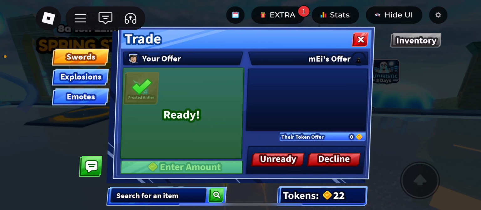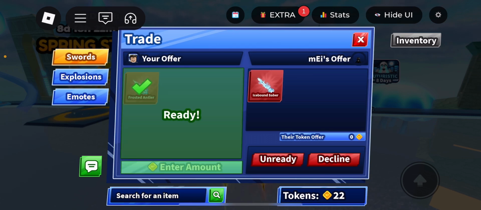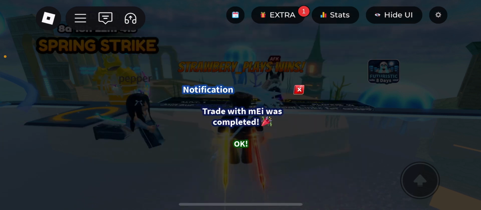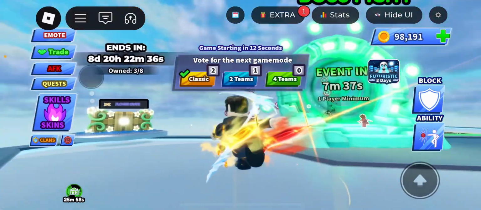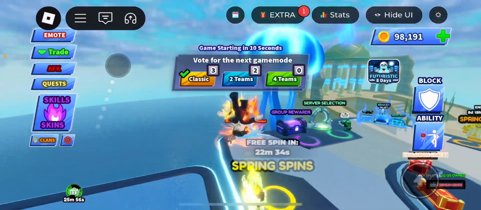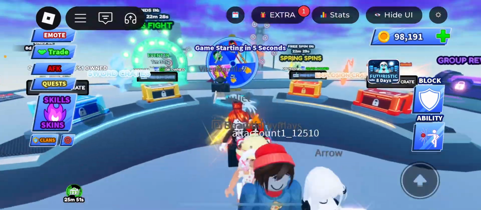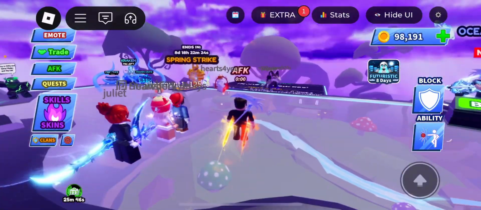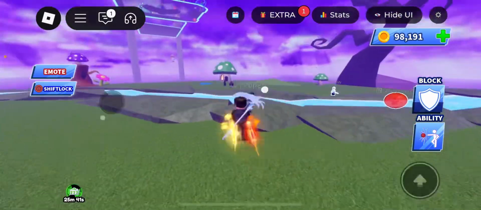Okay. Let's say this guy is trying to scam, and saying, hey, let's do a trust trade, or pick a door. Pick a door is mostly in Adopt Me, but trust trades can be in almost every game. It mostly happens if you trust someone. They might say, hey, can we trust trade?